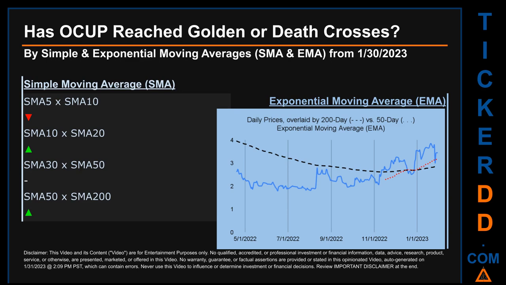For simple moving average, by comparing 50 to 200 days, we found a bullish golden cross signal since the 50-day SMA crossed above the 200-day. Continuing with SMA, we looked across the 5 to 10, the 10 to 20, and the 30 to 50-day ranges to see if golden and death crosses had been reached. We found a golden cross signal for the 10 to 20. We found a death cross signal for the 5 to 10. We could find neither a golden cross nor a death cross signal for the 30 to 50.